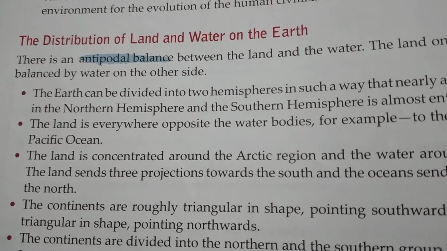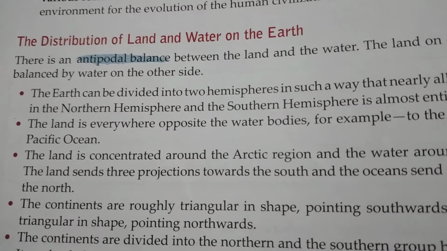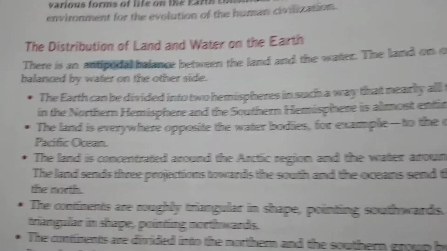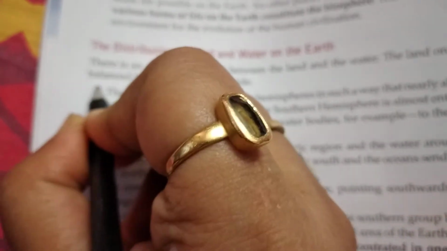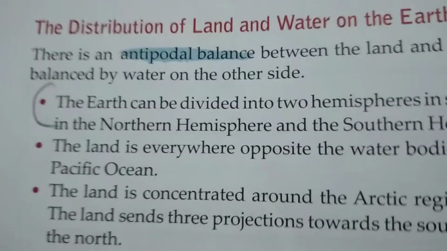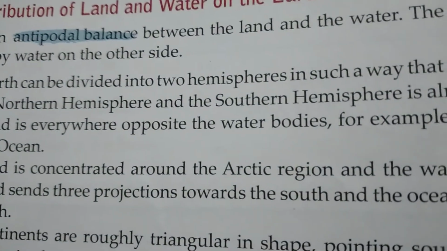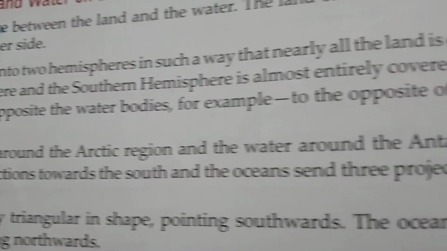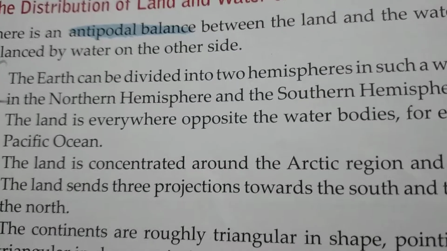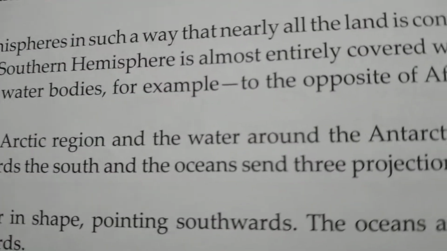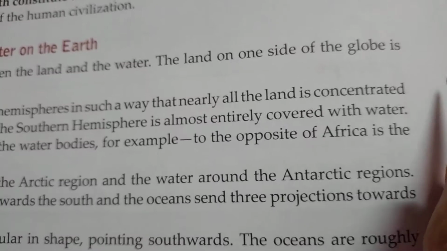For this answer also, the first point starts from here. The Earth can be divided into two hemispheres in such a way that nearly all the land is concentrated in the northern hemisphere and the southern hemisphere is almost entirely covered with water. So this is the first point of this answer.